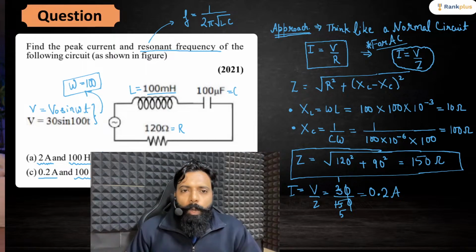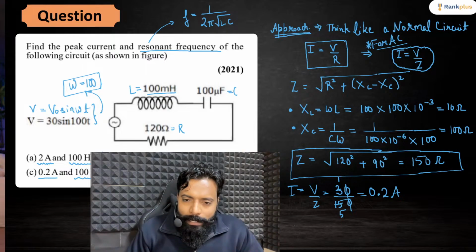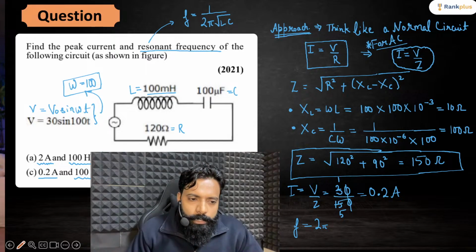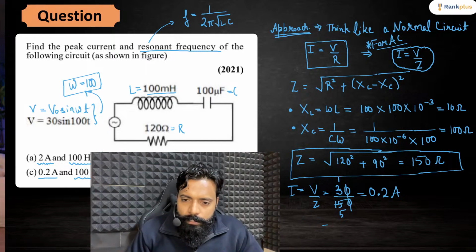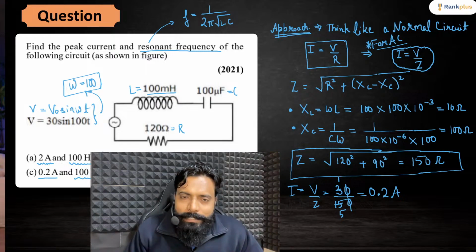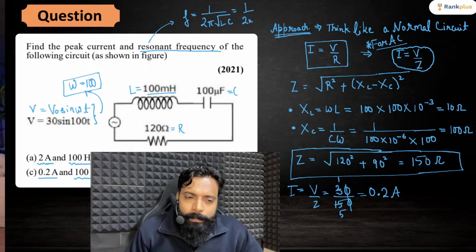Okay. Now I need to find the frequency. To get the value of frequency, you need to substitute 2 pi, right? The frequency formula I have written on the top. Frequency is 1 upon 2 pi under root LC. So L is 100.